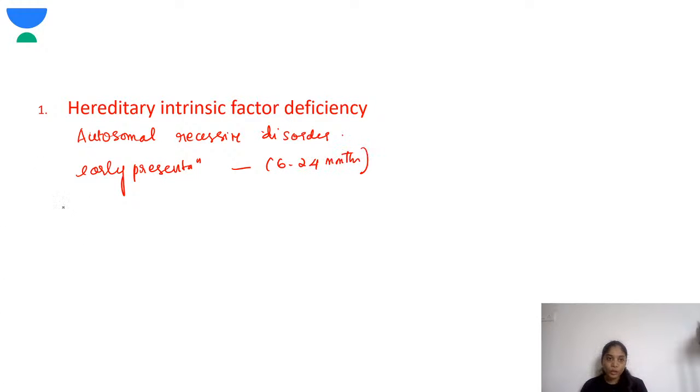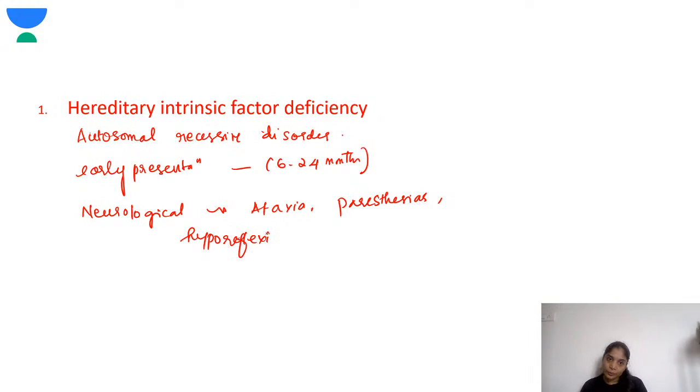They'll have neurological symptoms along with anemia, neurological symptoms like ataxia. They can have paresthesias. They can have hyporeflexia, but Babinski will be positive.